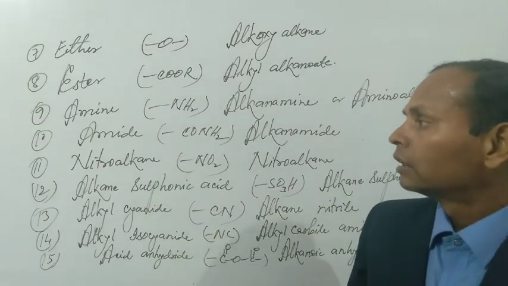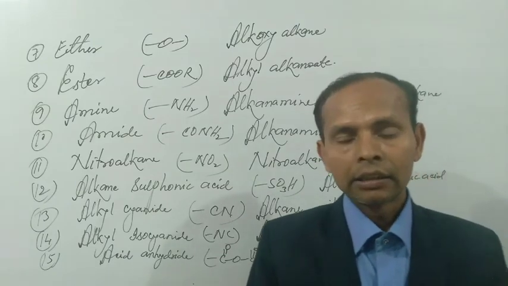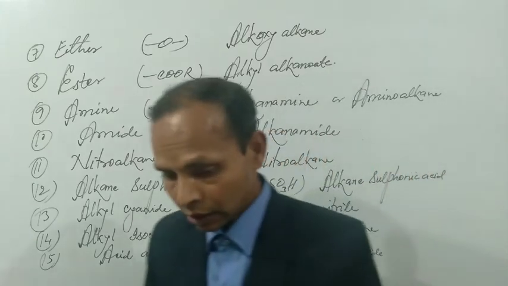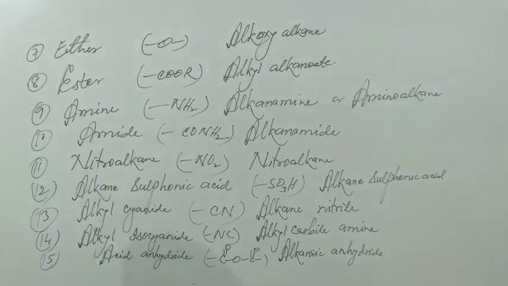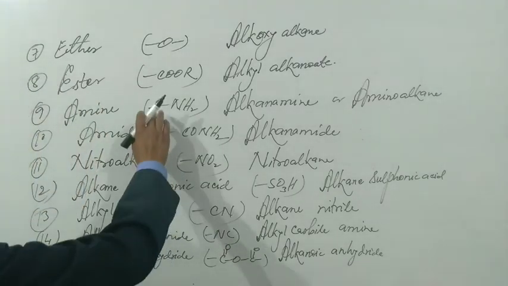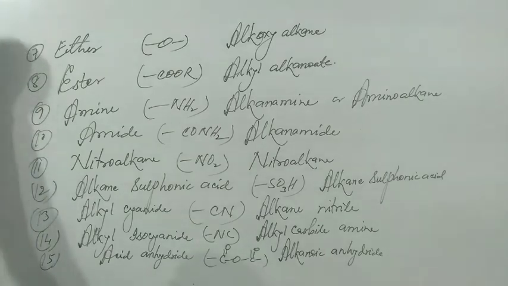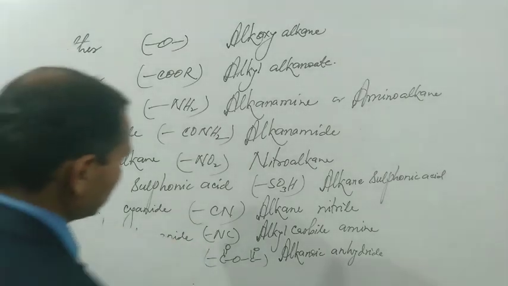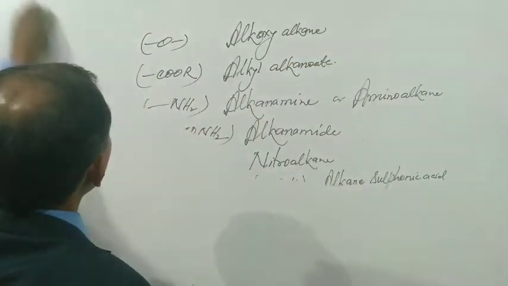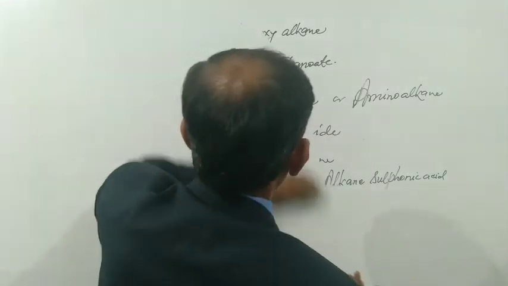So we can say that these are different functional groups, as well as the classification of organic compounds on the basis of functional group like that. And we can further know about alkyl groups, what alkyl group is, because this bond can be attached with alkyl group to form a large number of organic compounds. So we study alkyl group in a detailed manner to use this functional group to form a large number of compounds.